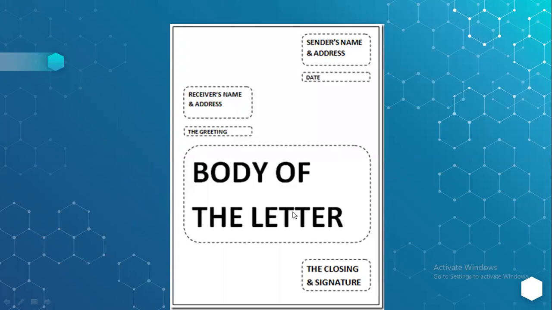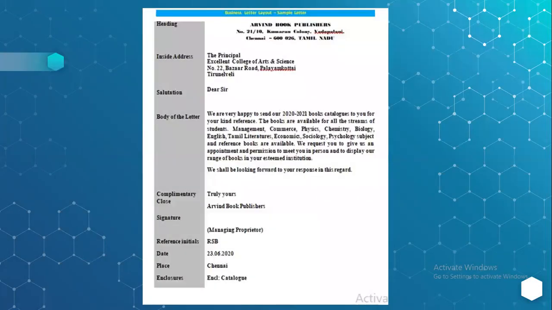Okay, now let us see an example as a demo. Here I have given a letter. It is a hypothetical, imaginative letter. This is a formal or business letter being written to the principal of Excellent College of Arts and Science in Palayamkottai, Tirunelveli. Who is sending it? Aravind Book Publishers. They are sending the letter to the principal of Excellent College of Arts and Science.